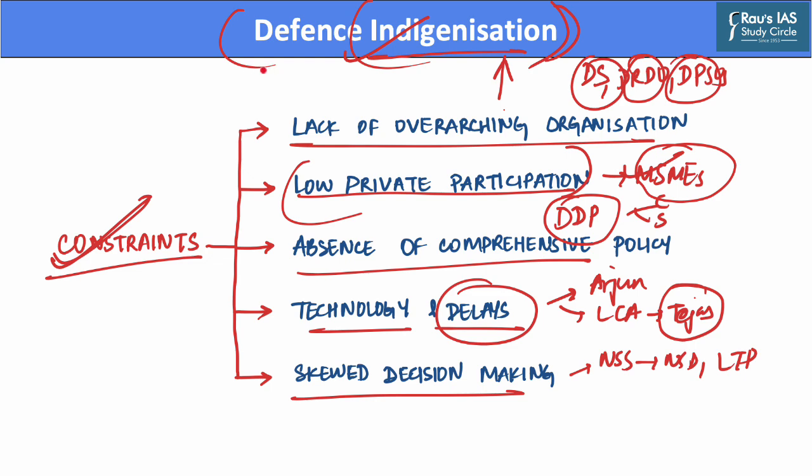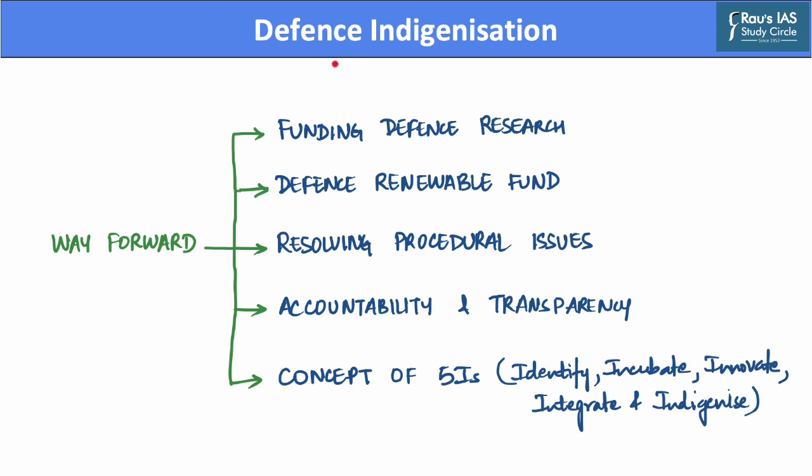Now, after we have discussed the various constraints that defense indigenization faces, let us discuss the steps required which may further the plan to indigenize our defense sector. The first important step in this regard is the need to ensure adequate funding for defense research in India. This is required so that strategic projects are taken up with full rigor.